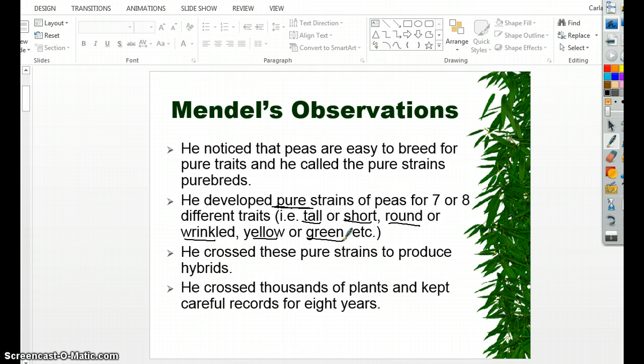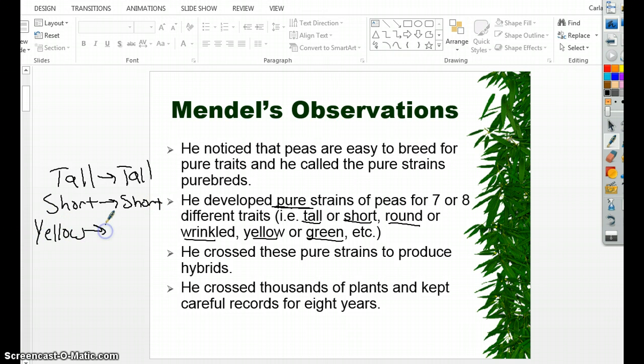What that means is that if you had a pure tall plant, it can only make more tall plants. If you have a pure short plant, it can only produce short plants. If you have a yellow plant, it's only going to produce more yellow plants.